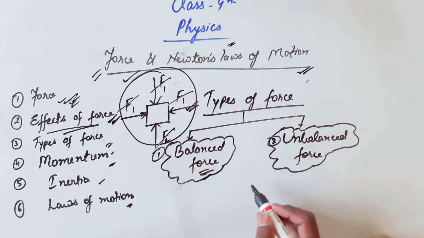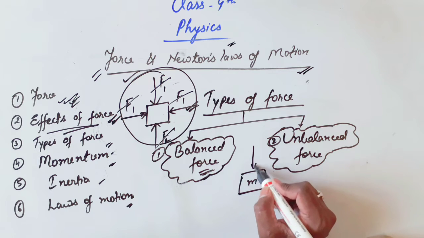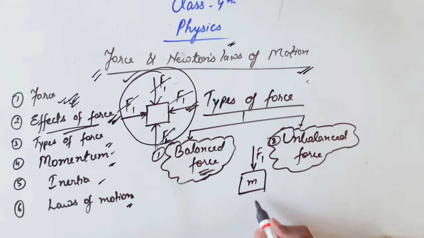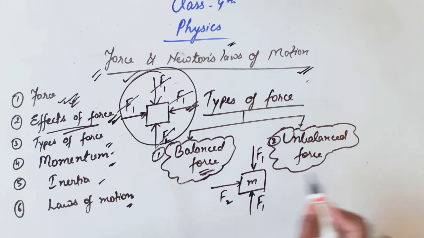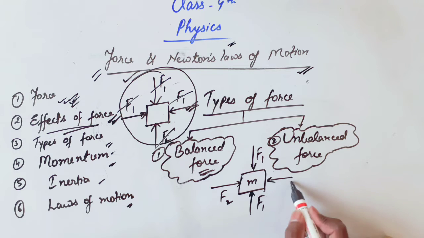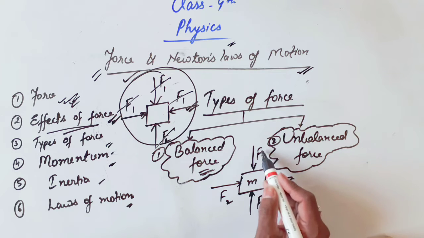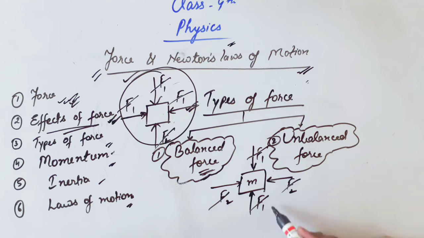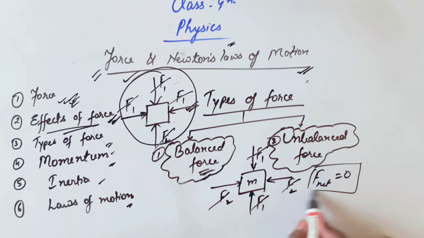One more example of it. Let us suppose a body having mass m. If we apply a force F1 in the downward direction, another force F1 in the upward direction, and a force F2 in this direction, and another force F2 in the opposite direction of this force. So here also this F1 will balance this F1, and this F2 will balance this F2, and the resultant force will be equal to 0. So we can say that a balanced force has no net force.